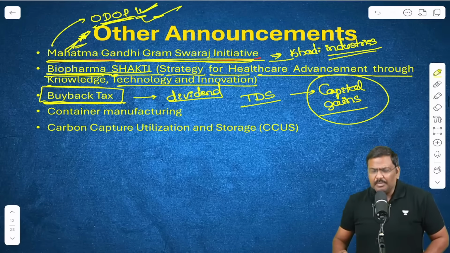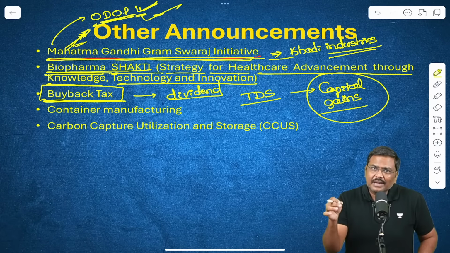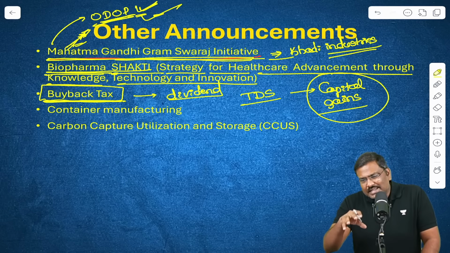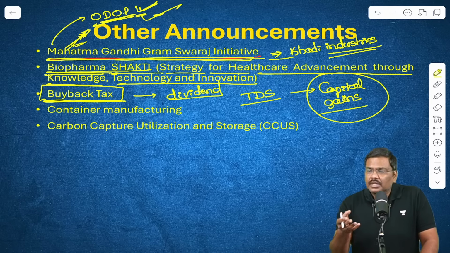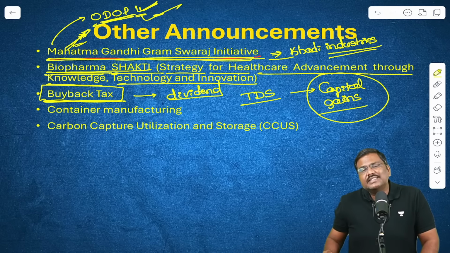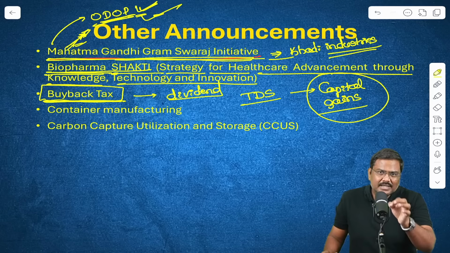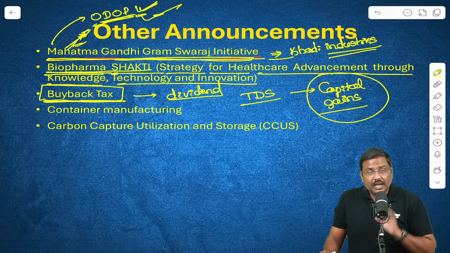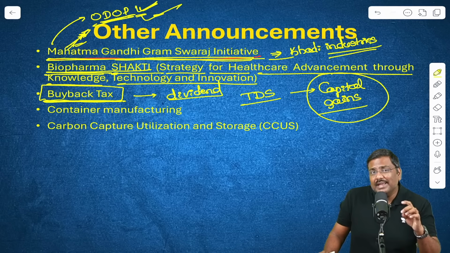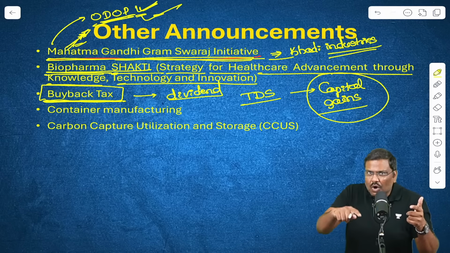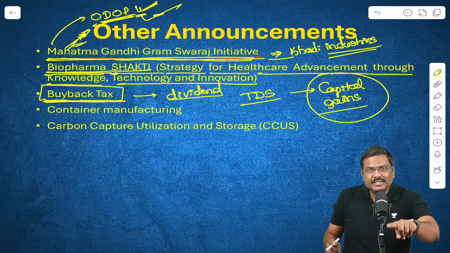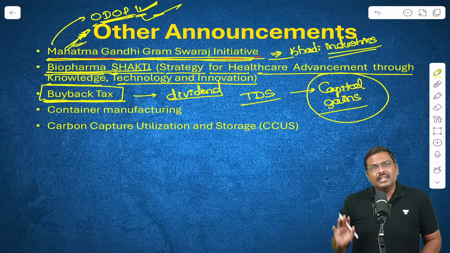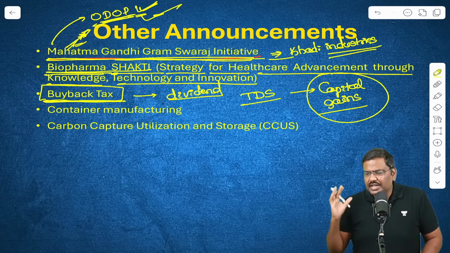What is the benefit? Some of you will be thinking, what is the benefit? The capital gains tax rate is much lower. But now there is a danger that a lot of promoters will also pay a lesser amount of tax because it will be treated as capital gains tax. The government has made a certain change. If you are a promoter, there will be an additional buyback tax. I'll repeat: if you are the promoter of the company, there will be an additional buyback tax. Not like a normal shareholder, there will be an additional buyback tax that the promoter has to pay. That is, the burden of taxation on the promoters will be higher even under the new, or changed, system.